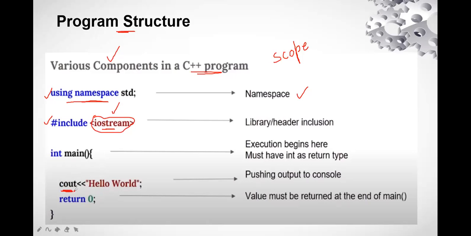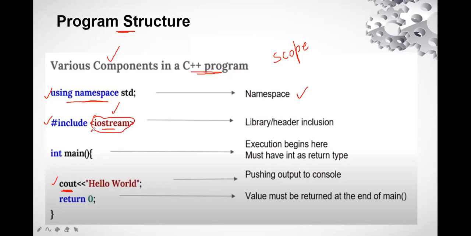This is going to give the output hello world. This function is defined in the iostream header file. So if I am not using iostream and I am using cout, then this program will give me an error and it will not give me the result. So this is the work of iostream.